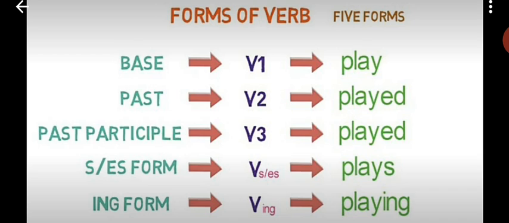Okay. We add es when the word ends with s, ch, sh, x, o or z. So we add s or es as per the rule. So here it is play, played, played, plays, playing. If I talk about more verbs: eat, ate, eaten, eats, eating.